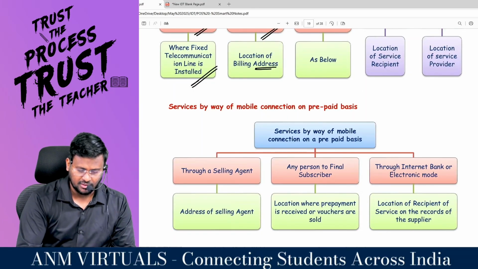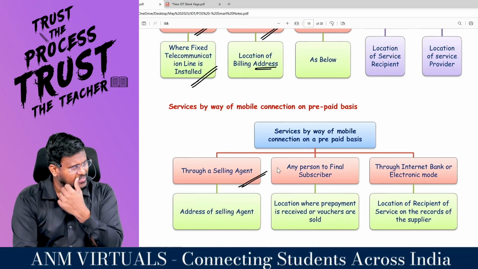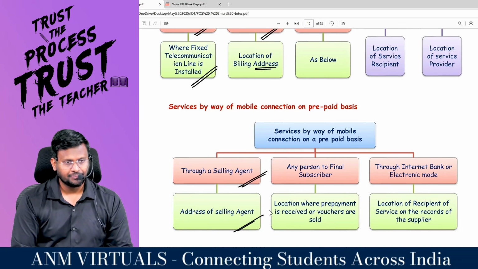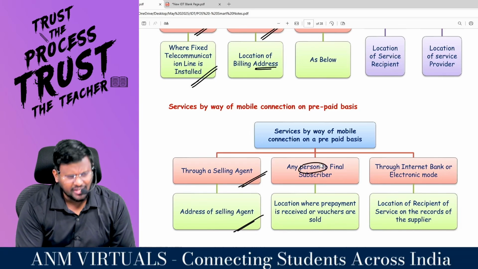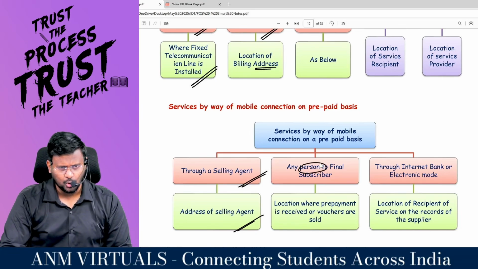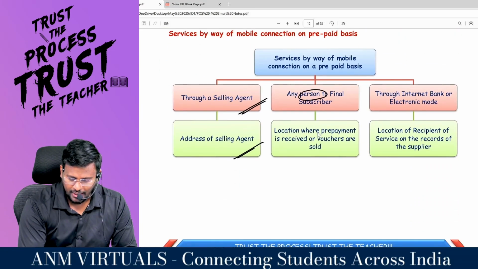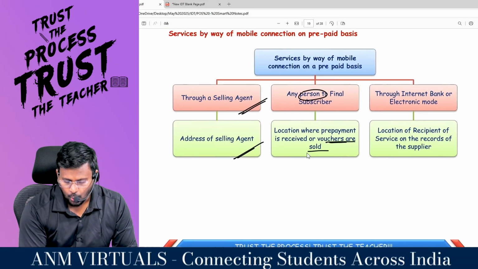You have to check whether you purchased the recharge card through a selling agent. If yes, the address of the agent. Or any person to the final subscriber. If you go to a medical shop or vegetable shop, you will get the recharge card, right, sir? Then the location where the prepayment is received or vouchers are sold.